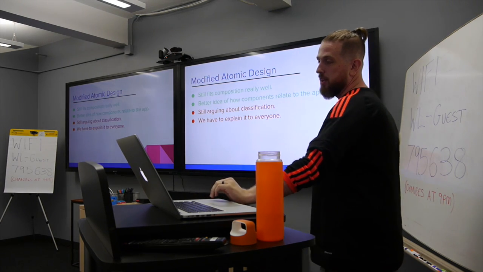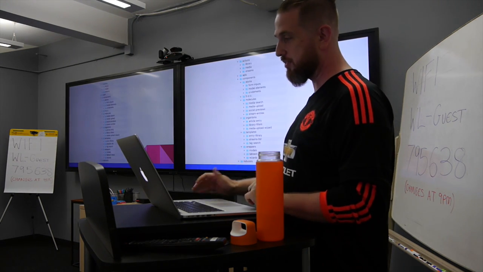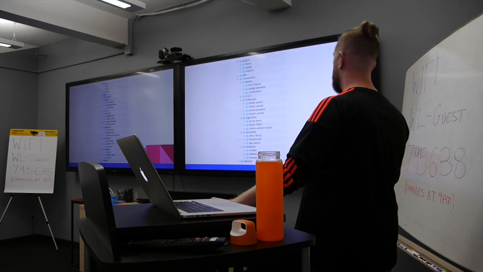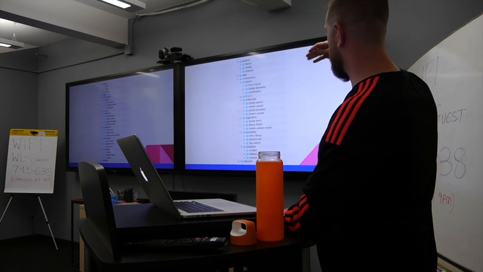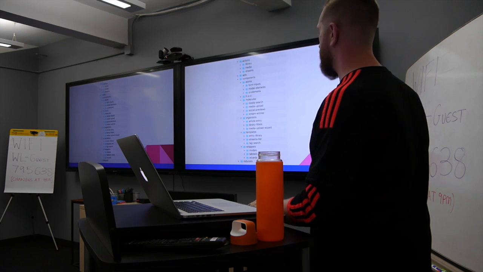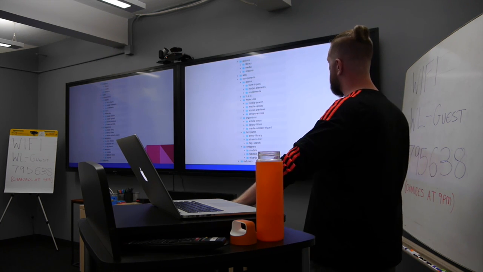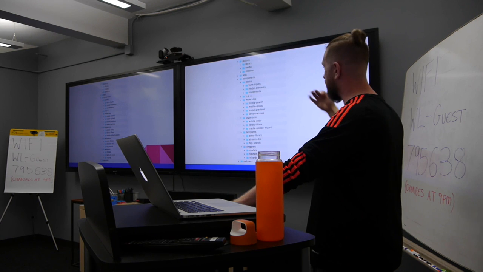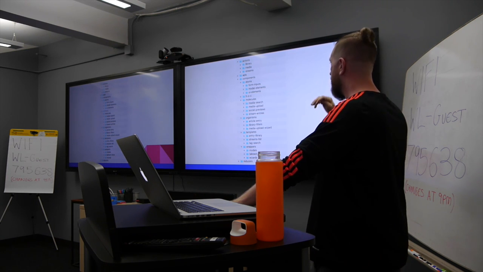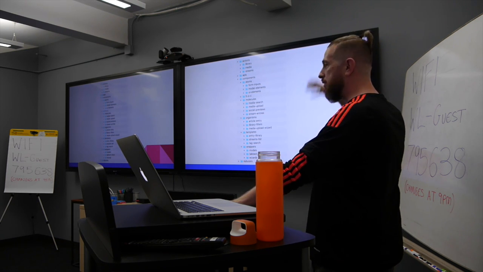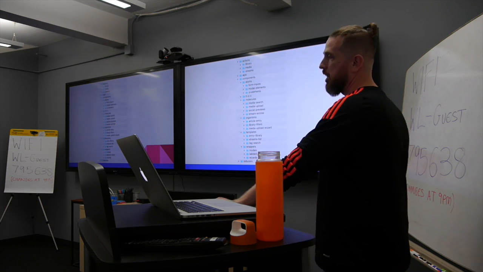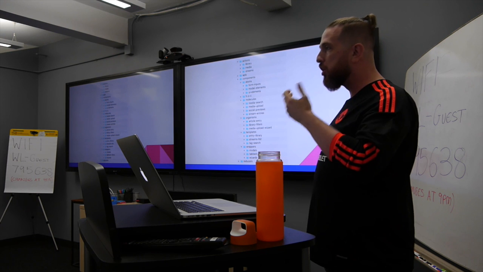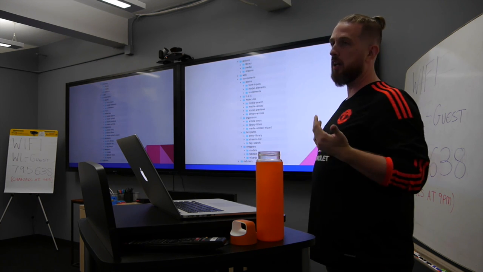So we have what is a modified atomic design. Let me kind of show you roughly what it looks like. So not too different in the fact that we have our components folder, we have atoms, molecules, organisms, templates. We bust out a few different ones just for sanity's sake. So we have our higher order components. Those are the things that don't necessarily fall in any of these because they're adding functionality and they're quite a bit different. And then we have wrappers, which are just kind of those ones that could be any of the above depending on where we're using them.